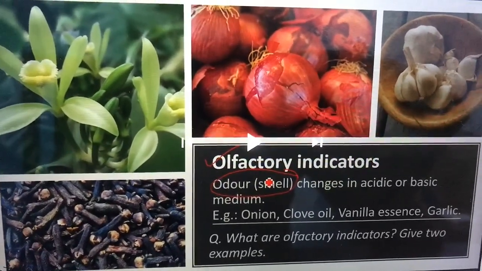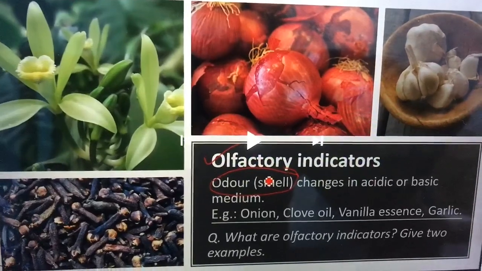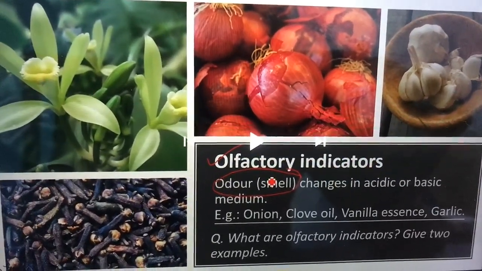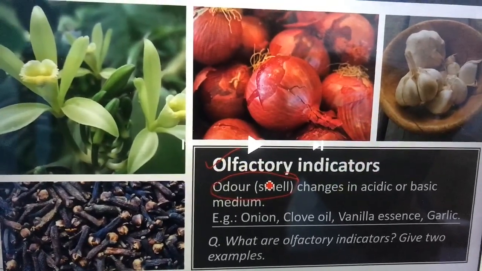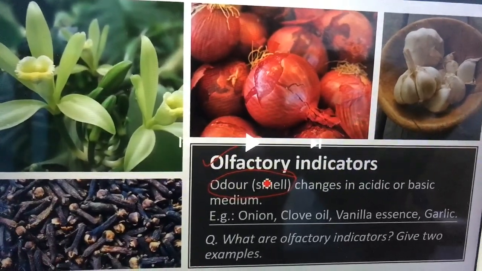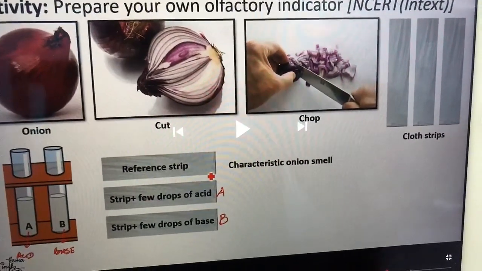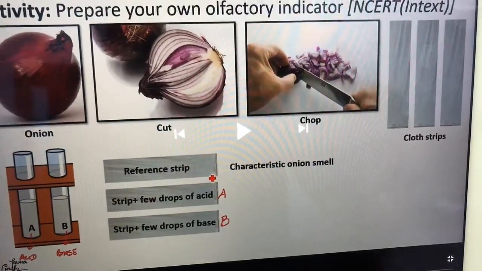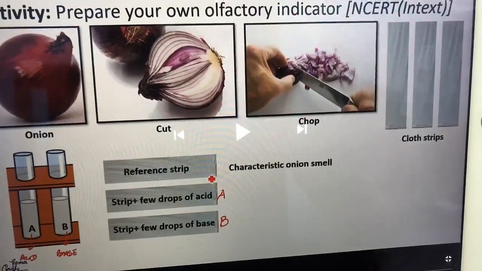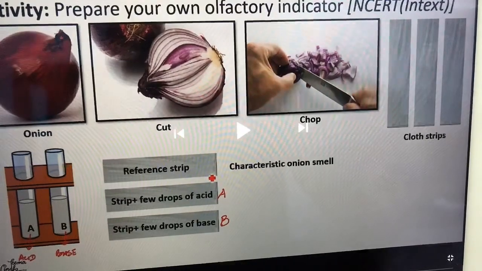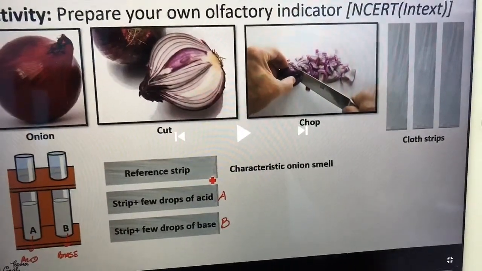If you pour a drop of acid or a drop of base, they will change their specific smell and tell you. So we will get to know it with the help of an activity. Students, what we will do is take these 3 strips of cloth and put them inside chopped onions so that they blend with the onion juice, and we will store it overnight.